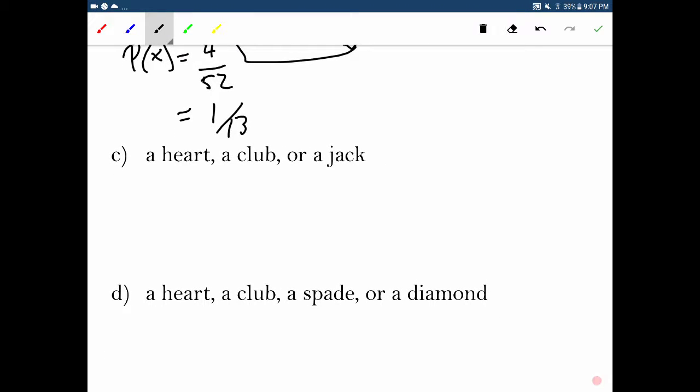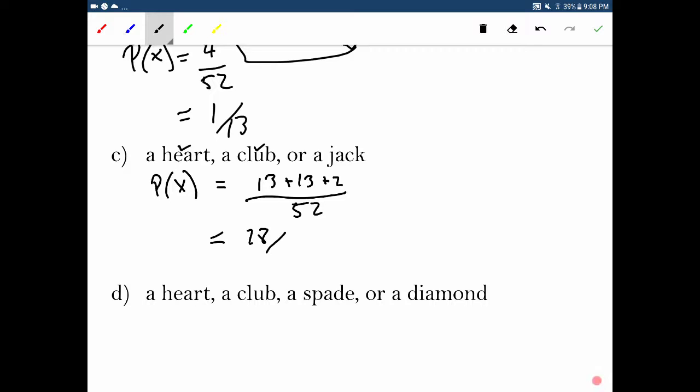All right, so let's see. A heart, a club, or a jack. So this is where things get more difficult. Okay? So the probability of a heart, well, there's 13 hearts, there's 13 clubs, but then there's 2 additional jacks, okay? Because there's 4 jacks total, but we've already counted the jack of hearts, we've already counted the jack of clubs, okay? So it's going to be the 13 hearts, plus we got 13 clubs, plus there's 2 additional jacks, and there's still 52 cards total.